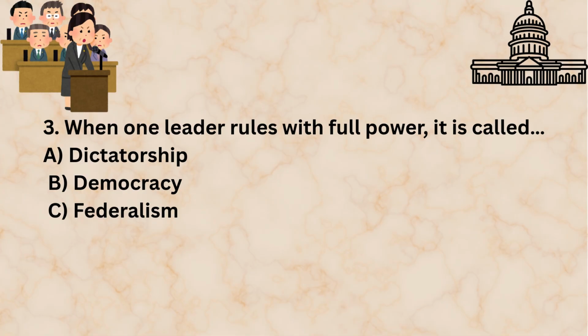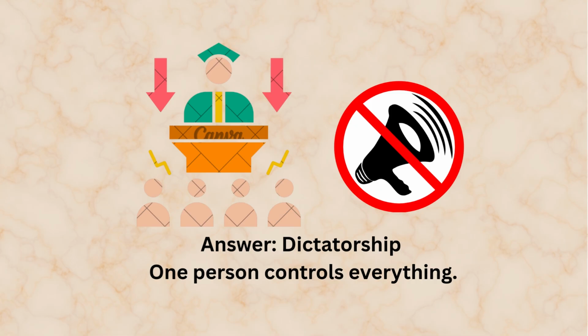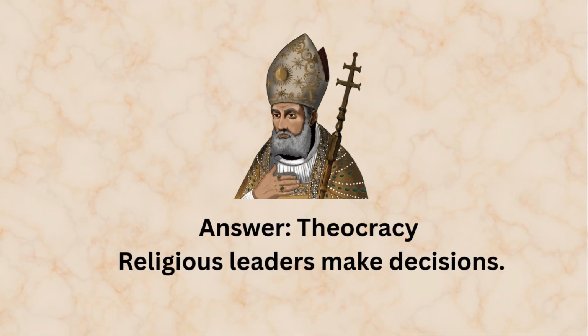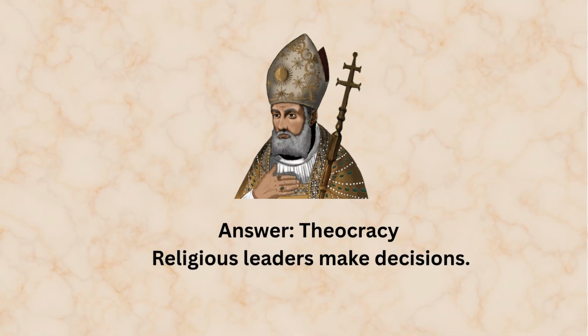When one leader rules with full power, it is called dictatorship, democracy, federalism. Dictatorship. One person controls everything. A government where religion guides the laws is called theocracy, democracy, oligarchy. Theocracy. Religious leaders make decisions.